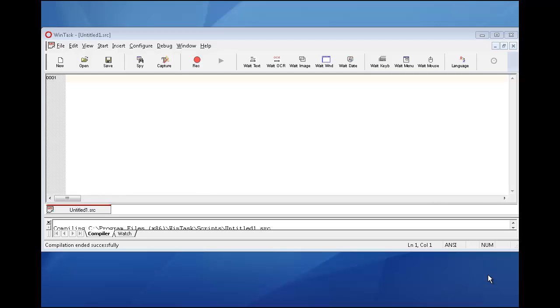In this tutorial, I will show how to use the CaptureTableHTML WinTask function in order to capture all the data which are displayed in a table on a web page. So let's do it on a small example.